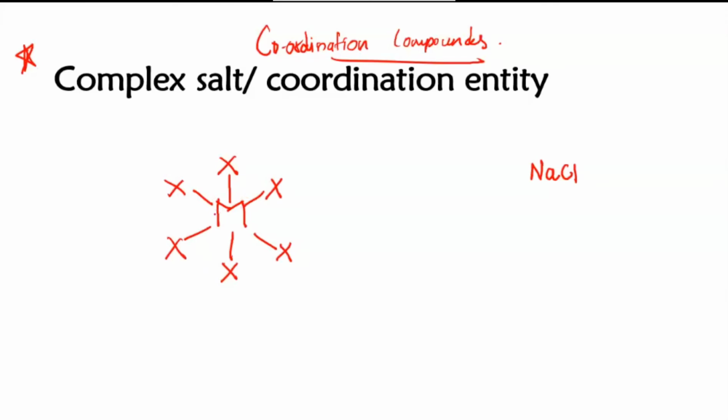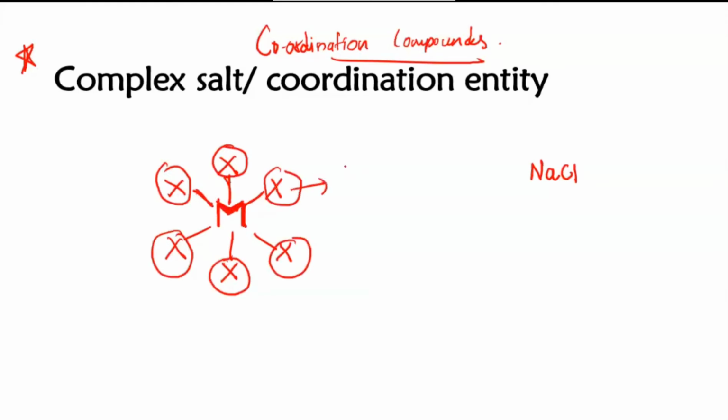But for now, what I said is that in this complex salt there is a metal present in the center, bound with many negative ions surrounding it.